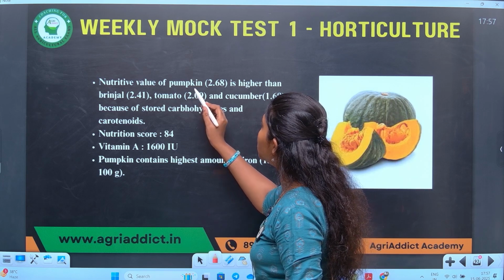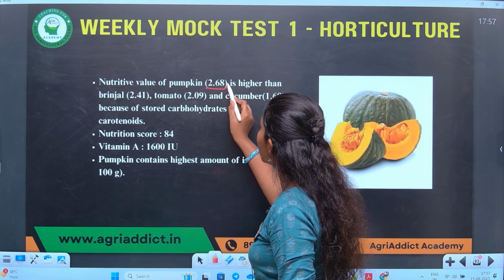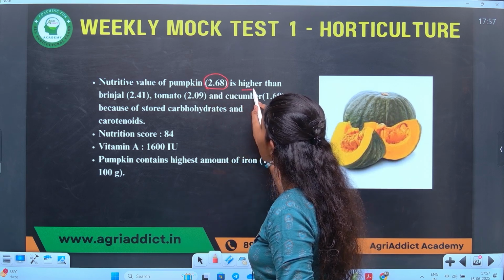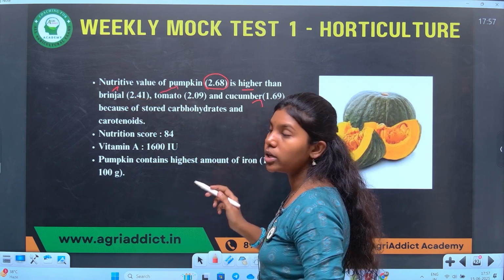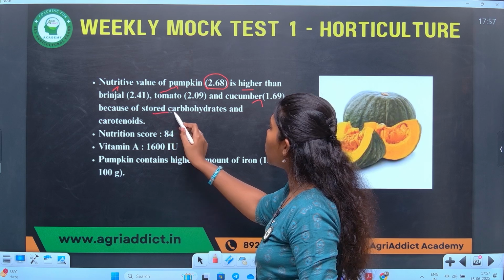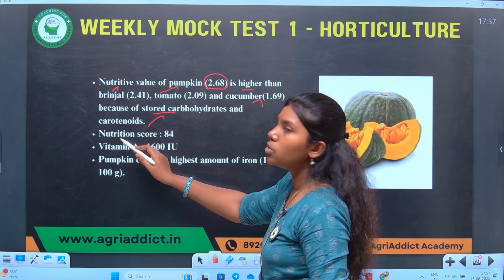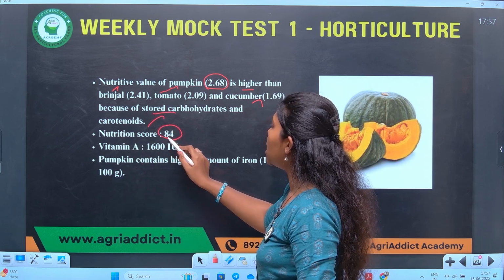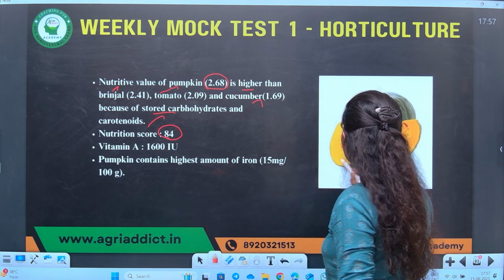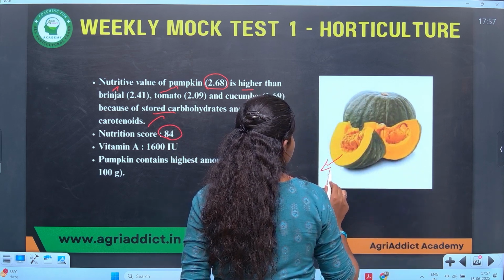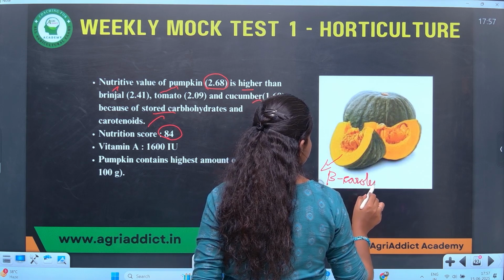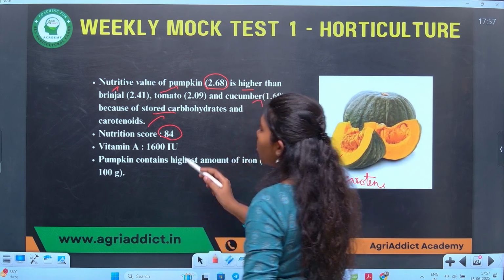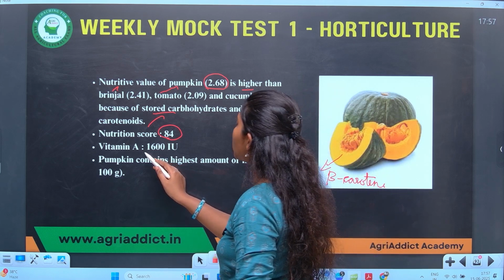As I mentioned, nutrient value of pumpkin is 2.68, which is comparatively higher than brinjal, tomato and cucumber. Because of stored carbohydrates and carotenoids, the nutrient score of pumpkin is 84, and as I mentioned, yellow color of pumpkin is due to the presence of beta-carotene, that is vitamin A. The amount of vitamin A in pumpkin is 1600 IU.